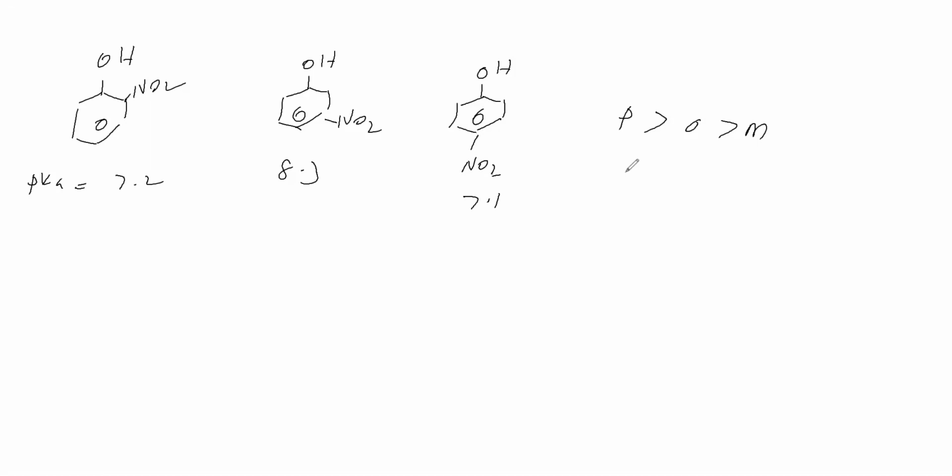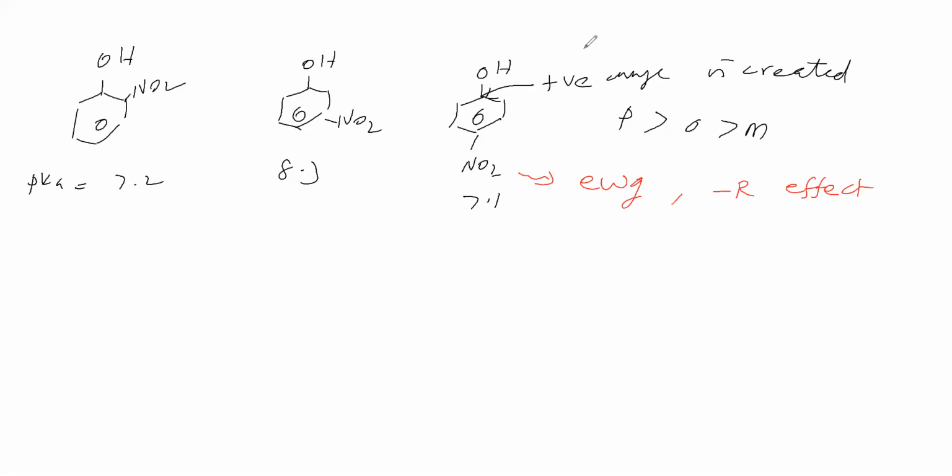Why para is having higher acidic nature? This NO2 group shows minus R effect. Therefore, at this carbon, positive charge is created. This NO2 group is an electron withdrawing group. It shows minus R effect. Due to minus R effect, at this carbon positive charge is created. Therefore, this OH group easily donates H+.